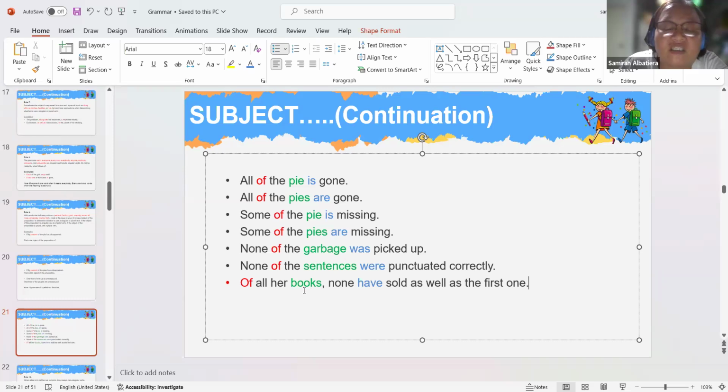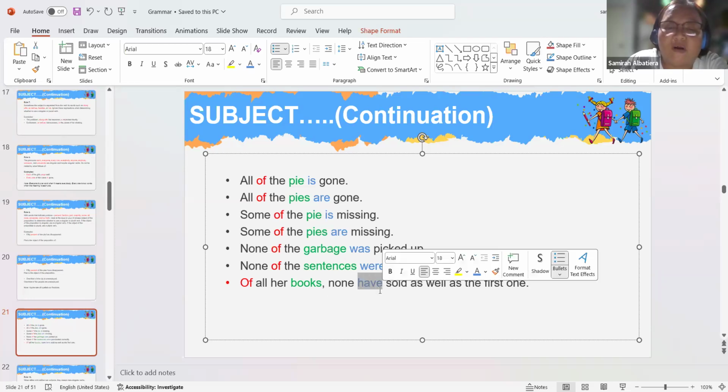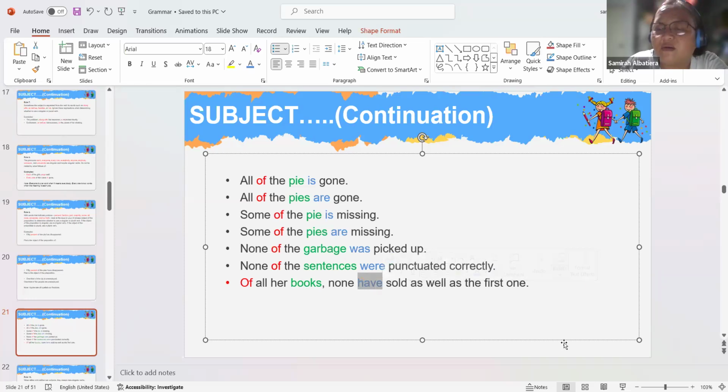And then book, we all know that book is a plural subject. That is why we are going to use the plural verb have. Understand?